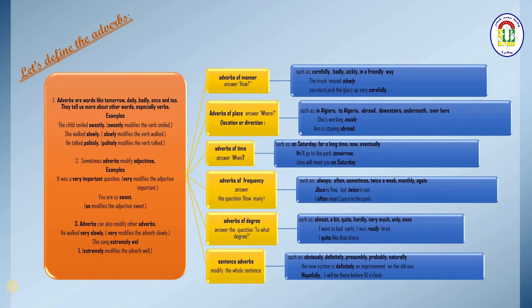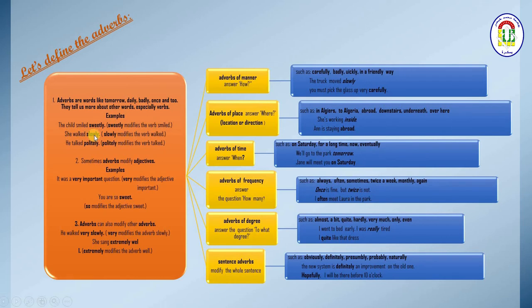So, concerning the first case, the adverbs modify what? Words like the verb. Examples: the child smiled sweetly. The adverb sweetly modifies what? It modifies the verb smiled.